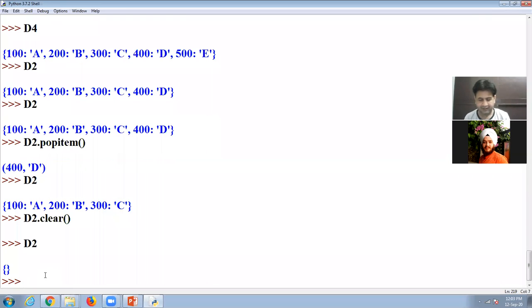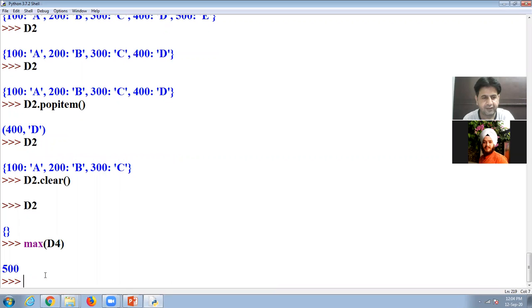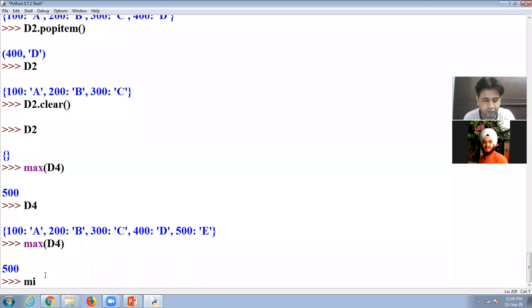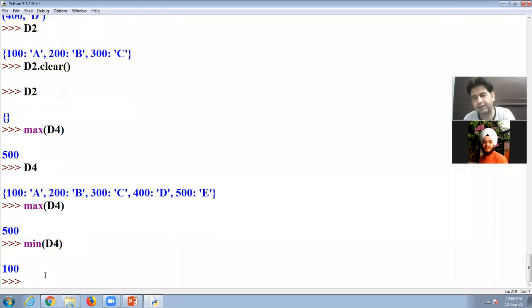And another is, I have one dictionary d4. I use max(d4). So it will give us the largest maximum key. If I use min(d4), it will give us the minimum key.